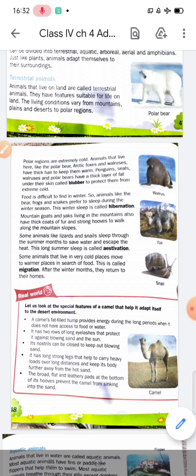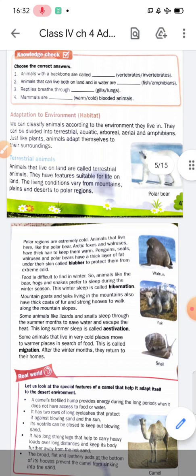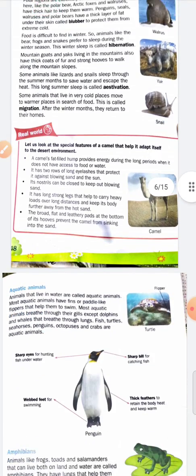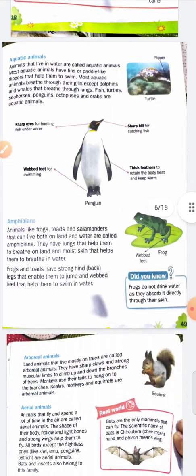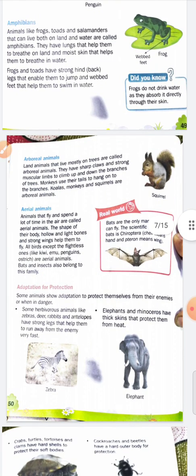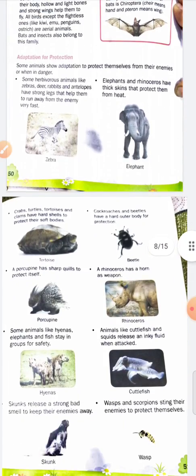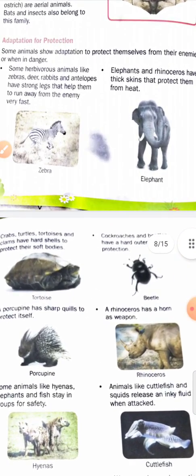Students, we have discussed in the previous lecture the classification of animals according to the environment they live in: terrestrial animals, aquatic animals, amphibians, arboreal and aerial animals. Now students, in this lecture we will discuss adaptation for protection.